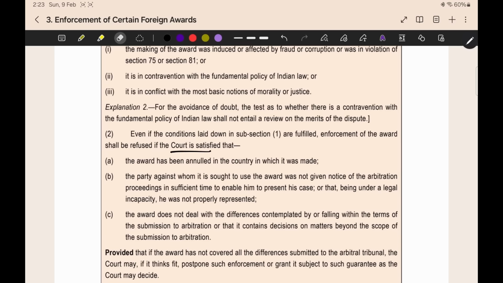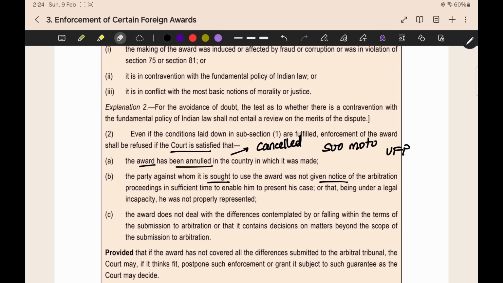For the court will itself suo motu, it will take a decision to not enforce the award. What are all the reasons? The award has been annulled in the country. That means it is cancelled. In the country in which it is made, the award is cancelled. The party against whom it is sought, the unfavorable party, we saw right in the New York Convention.